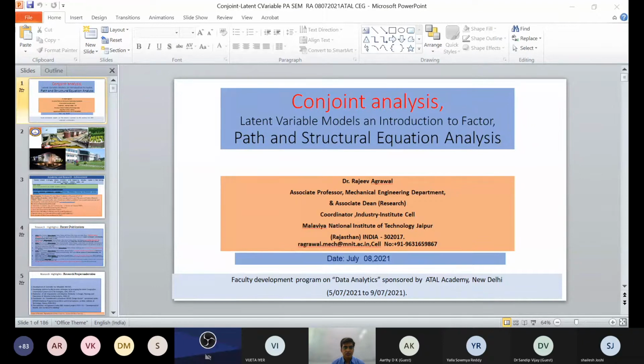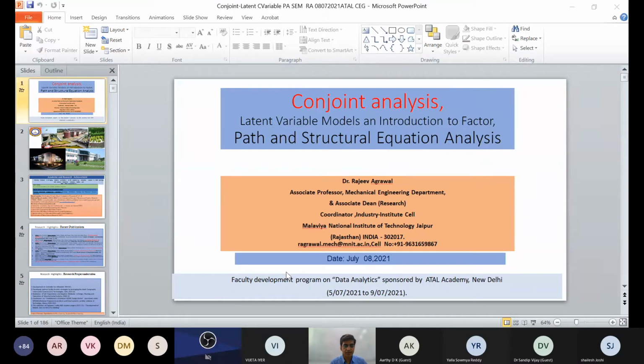First you need to break the product or service into components. Then it has to be tested against consumer preferences. So first it has components of attributes and labels, then tests different combinations of these components to identify consumer preferences. Now let us try to understand with one case study of a smartphone example. A smartphone has basically 4 attributes.